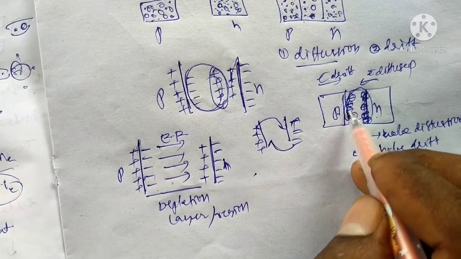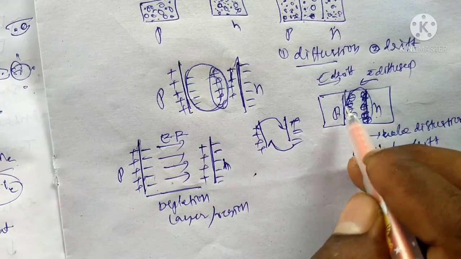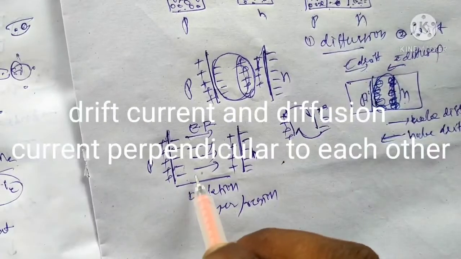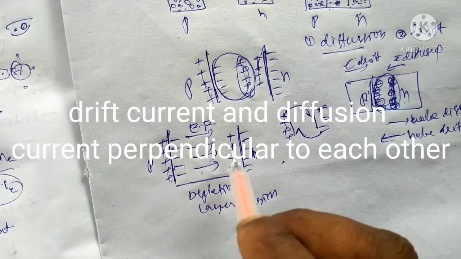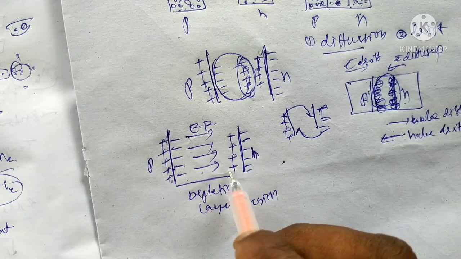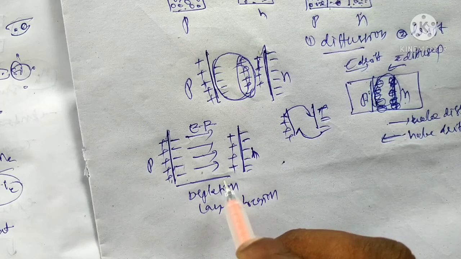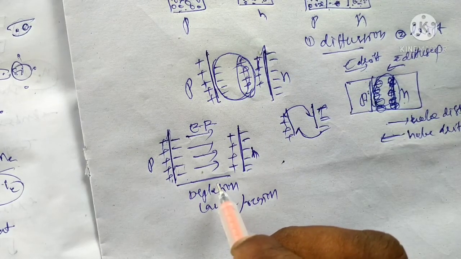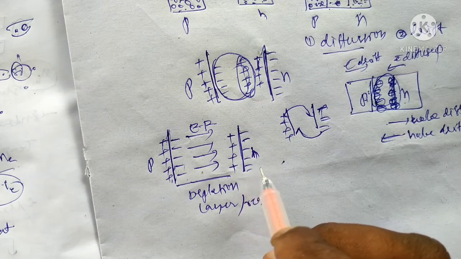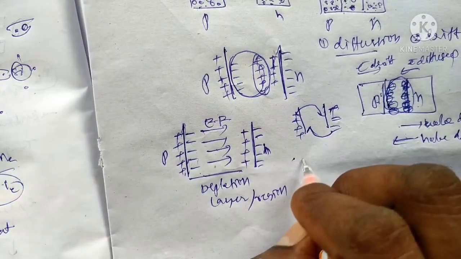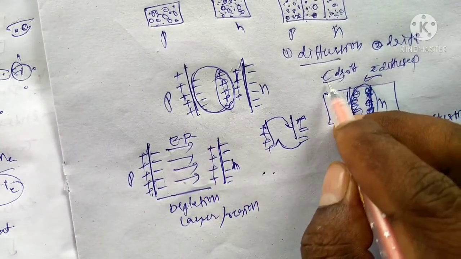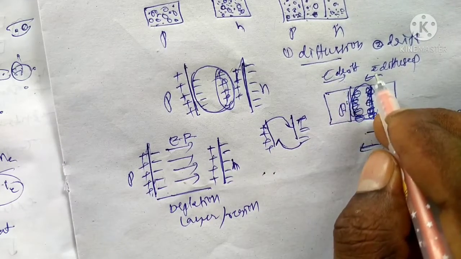Like this, a layer will be formed on the P side or N side. The motion of the charge carriers due to the electric field is called drift. The drift current is always opposite to the direction of the diffusion current. That means diffusion is opposite to the drift current.